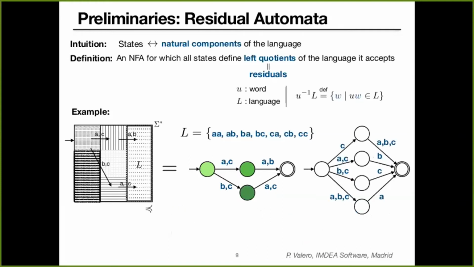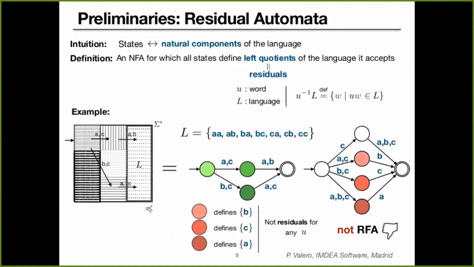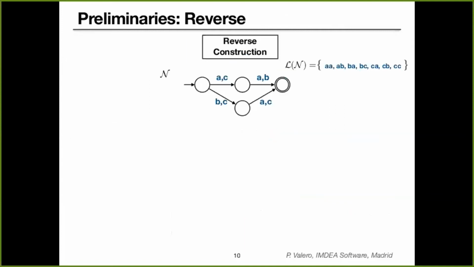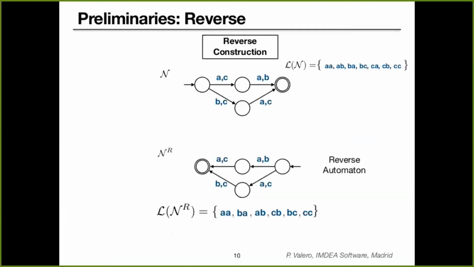For instance, we have this automaton that generates the same language L, but in this case, we can check that this is not a residual automaton, since we have three states which define languages that are not residuals for any word U. Let me just go over the reversal construction, which probably we are all familiar with. Basically, given an automaton, we define its reverse as the automaton that you get when replacing initial and final states and switching all the transitions. The resulting automaton generates a language that is the reverse of the language generated by the automaton N.